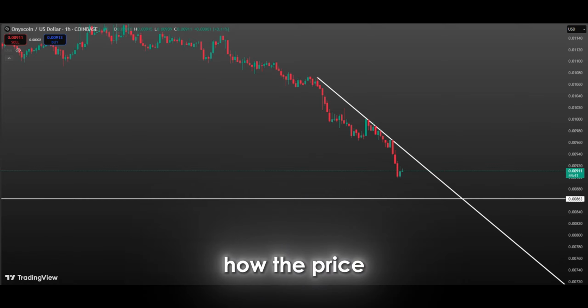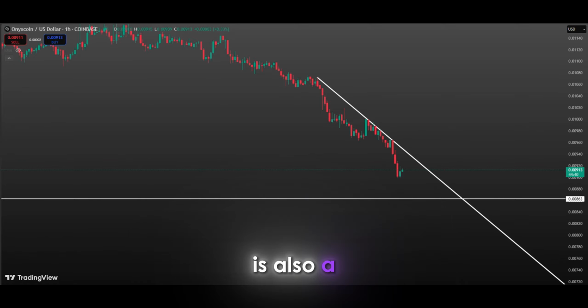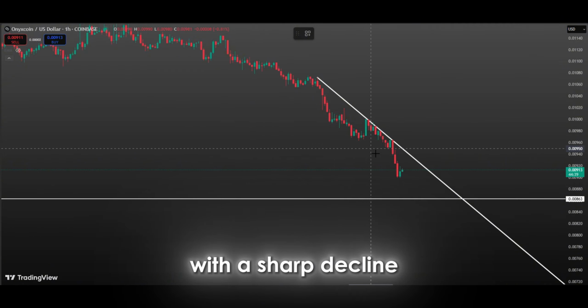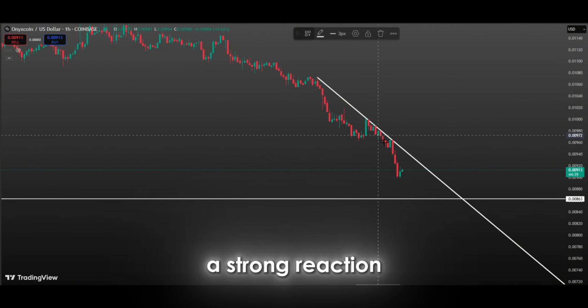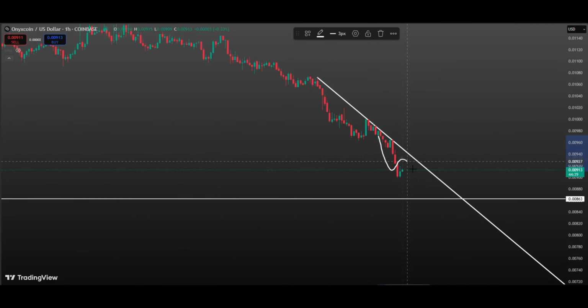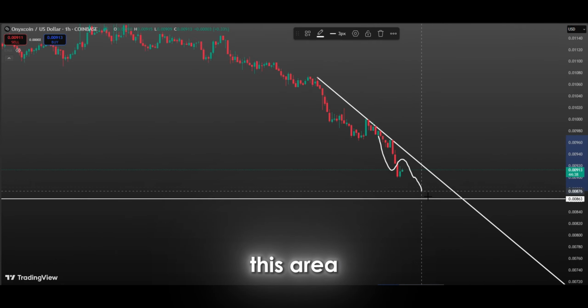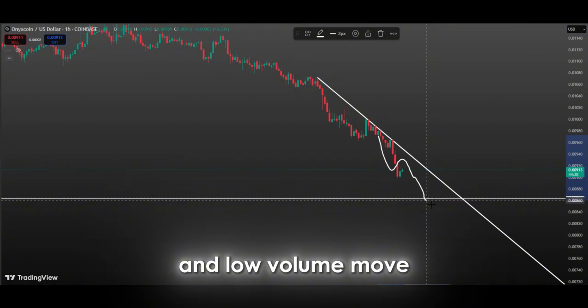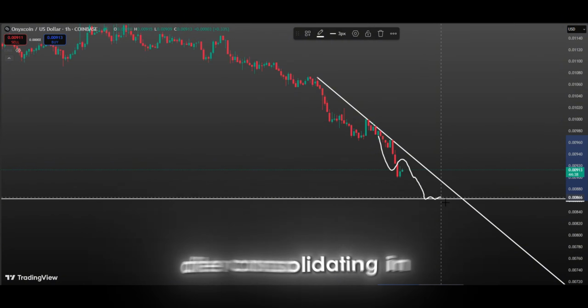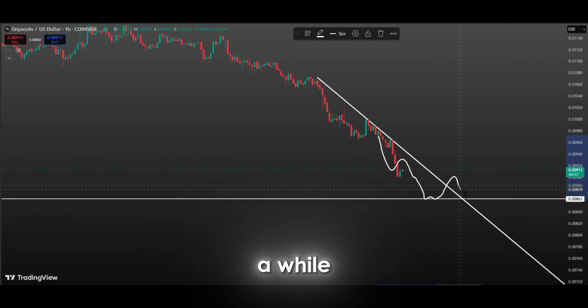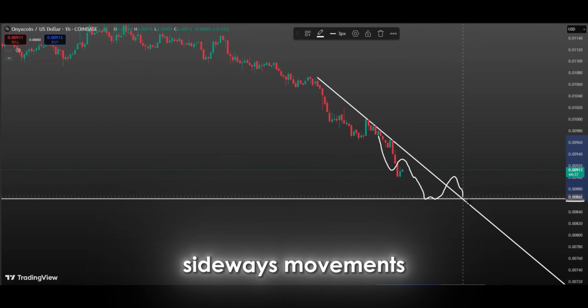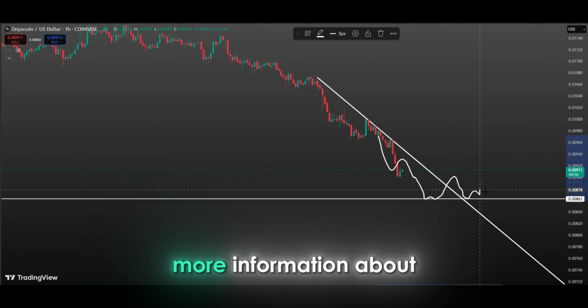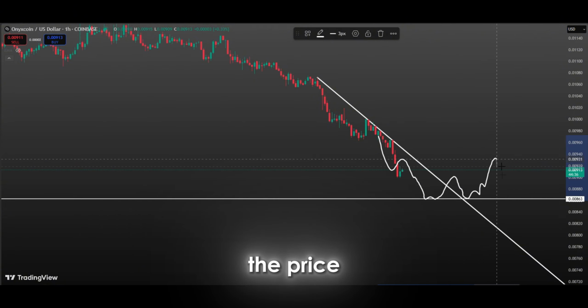At this point, how the price will test the support level is also a very important detail. If the price hits this level with a sharp decline, there is usually a strong reaction and a rapid rally may occur. However, if the price is approaching this area in a slow and low volume move, it may determine its direction after consolidating in this area for a while. Especially in such sideways movements, volume indicators and other technical indicators can come into play and provide more information about the direction of the price.